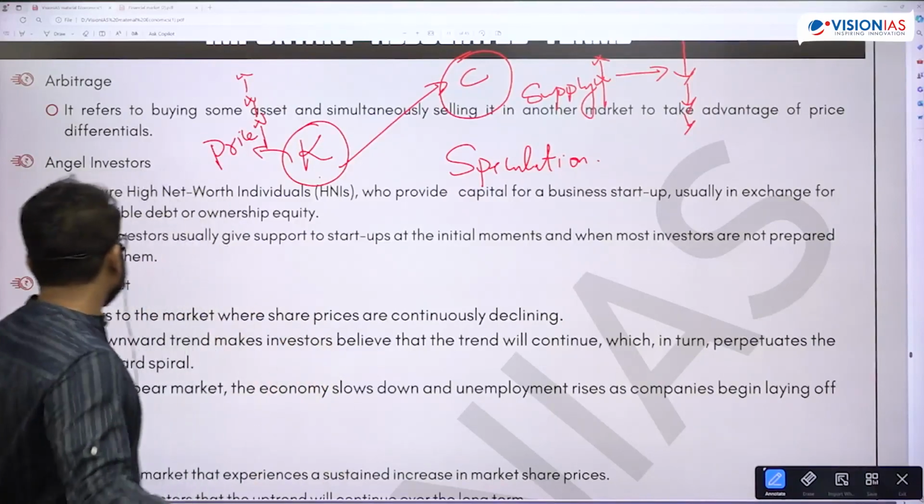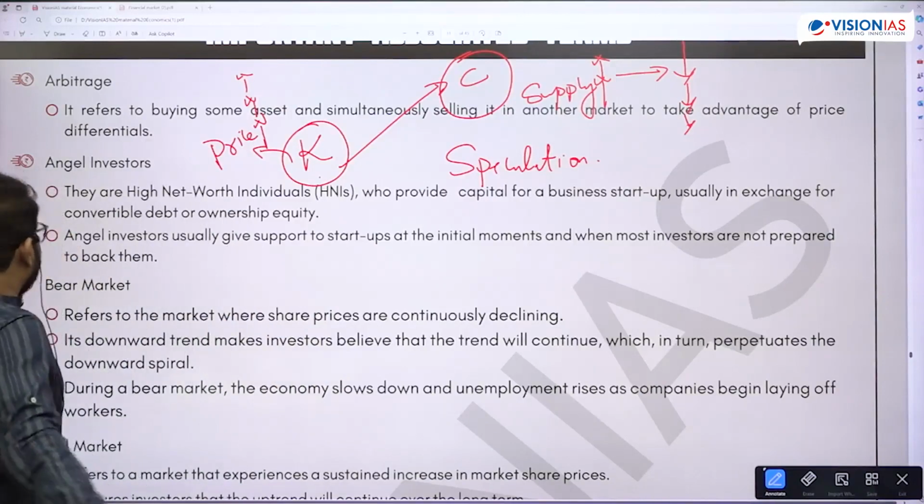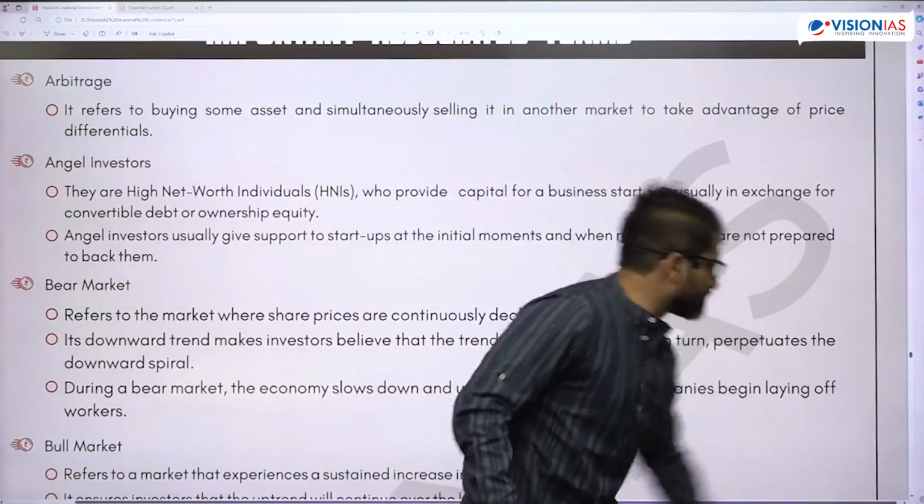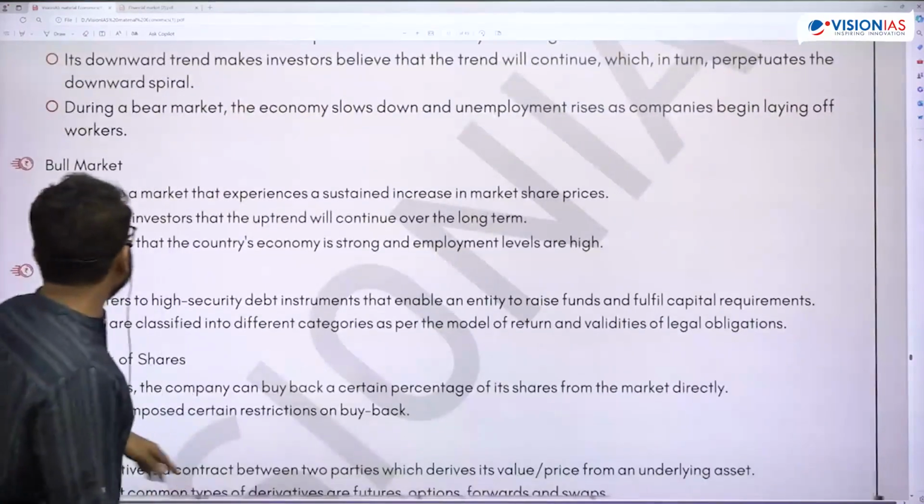Is that okay? So you know what a bear market and a bull market are? There were questions on this bear and bull. You know about beta also?